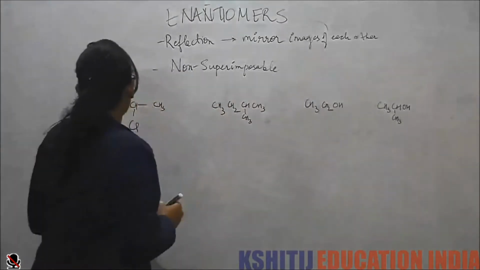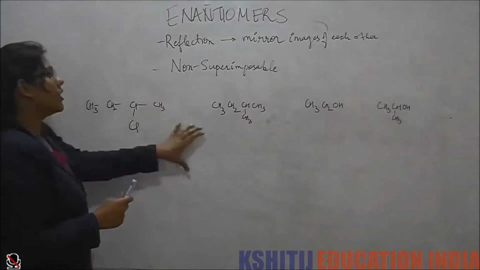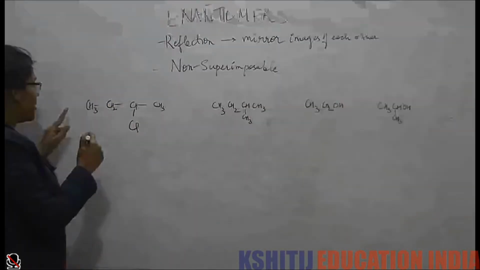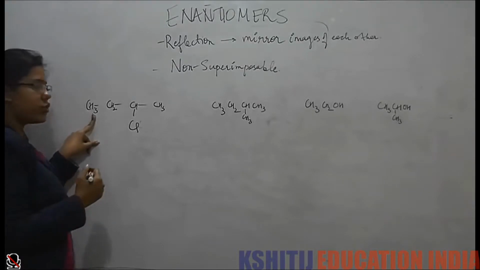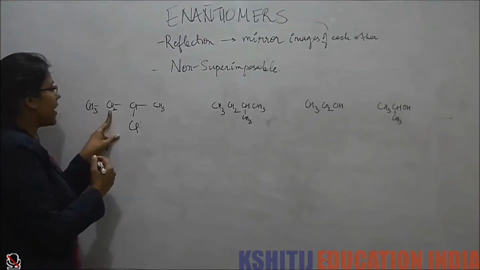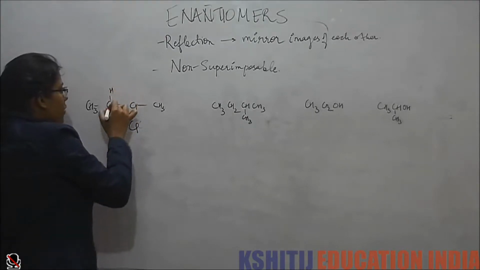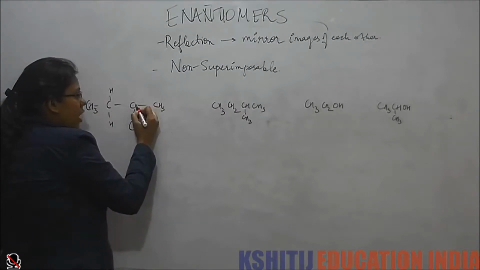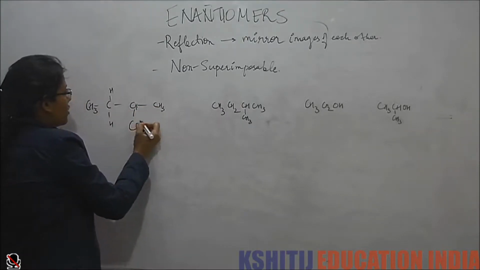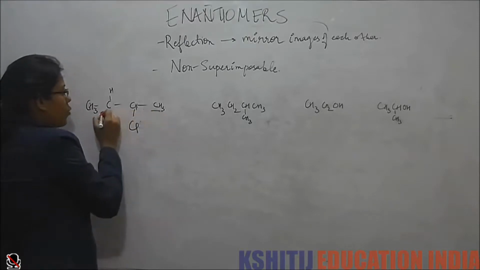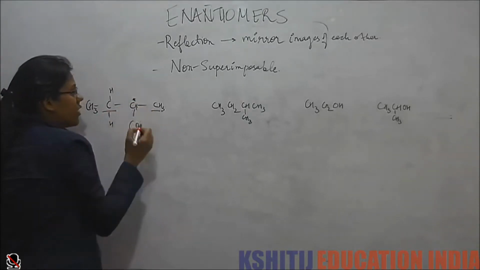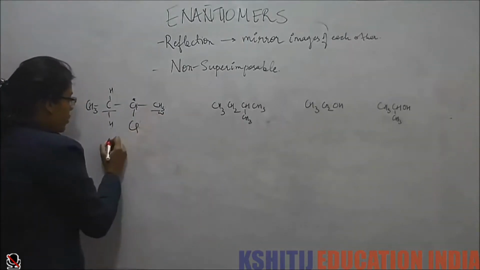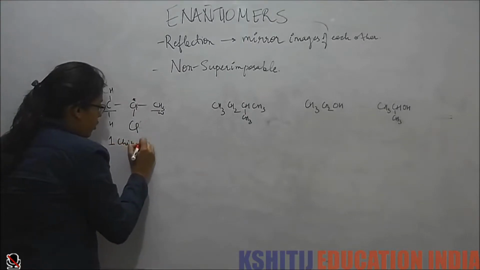Now I have drawn these four molecules. Let's see how many chiral centers they have, or even if they have one or not. In the first molecule, we see the first carbon has 3 hydrogens, so it is not a chiral center. The second carbon again has 2 hydrogens, so it is not a chiral center. The third carbon has 1 hydrogen and 1 chlorine, and one is methyl and one is ethyl. So this is a chiral center. The next one has 3 hydrogens, so it is not a chiral center. So in this we have 1 chiral center.